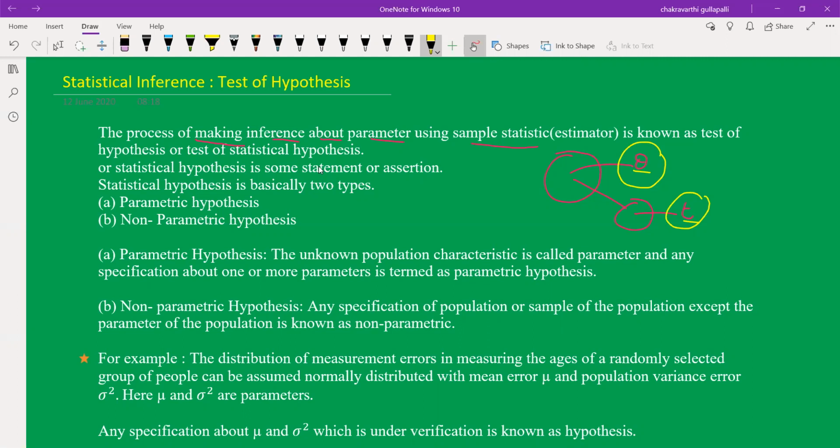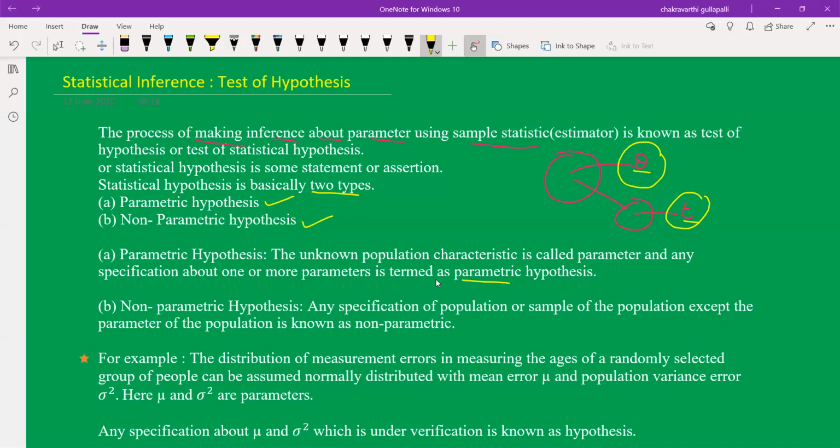These statements are called statistical hypothesis. Statistical hypothesis is basically of two types: parametric hypothesis and non-parametric hypothesis. Parametric hypothesis means we have to estimate the unknown population characteristics, called parameters. Any specification about one or more parameters is termed as parametric hypothesis.